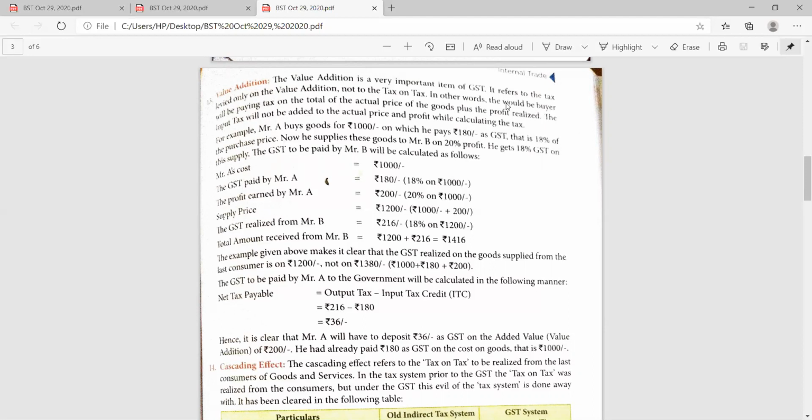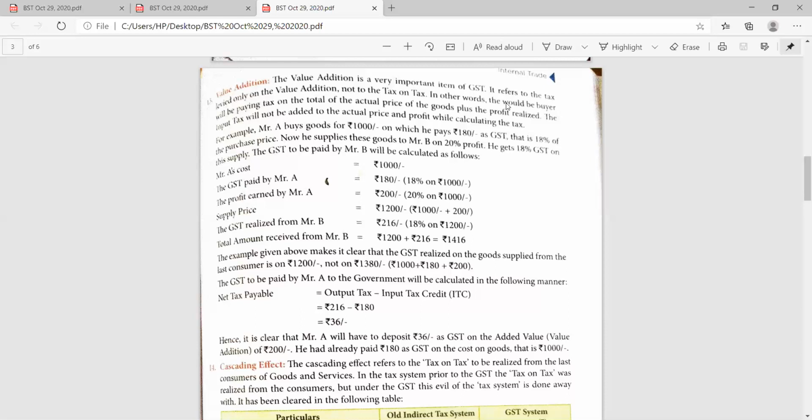Wheat has been produced by the farmer. Suppose wheat is produced worth 1,000 rupees. Then the flour mill owner converts it into flour worth 1,200. It means he added a value of 200, not 1,200, because 1,000 was produced by the farmer earlier. So the value added by the flour mill owner is only 200.